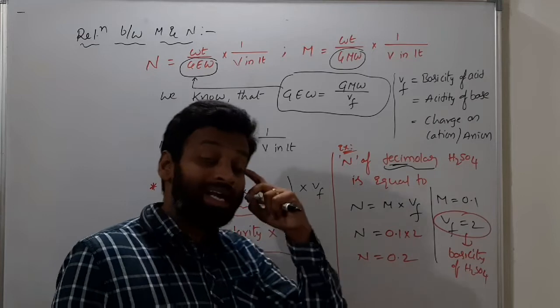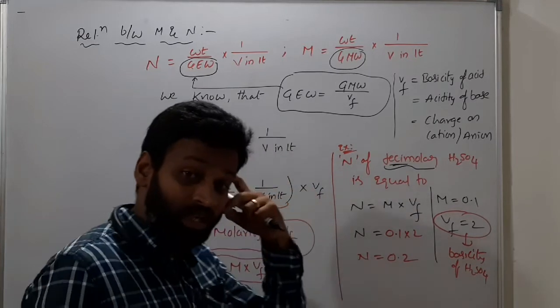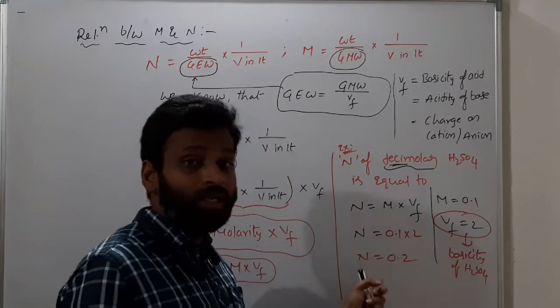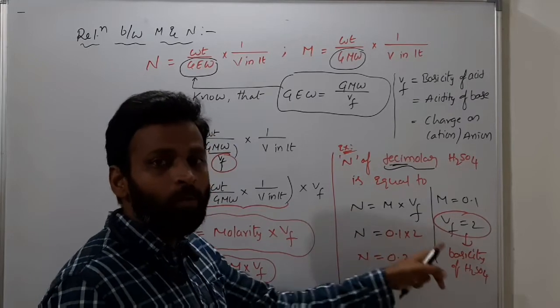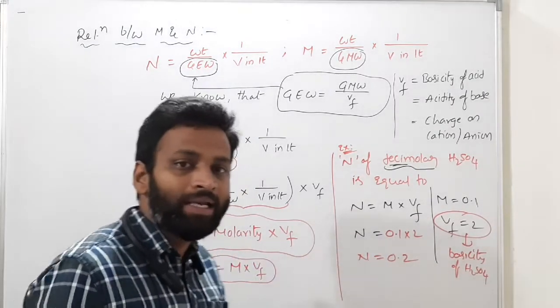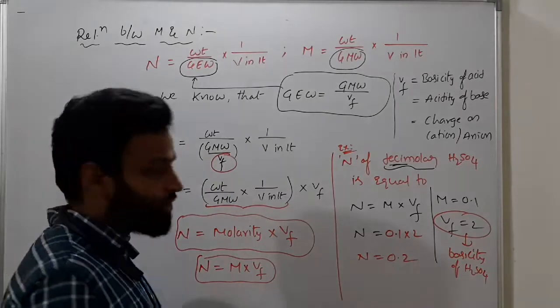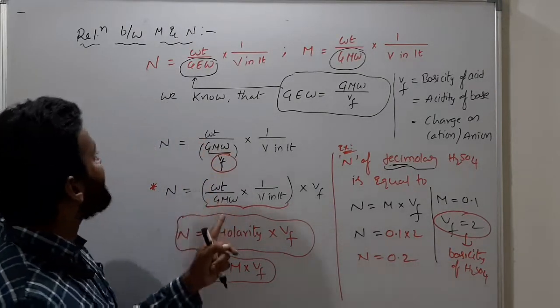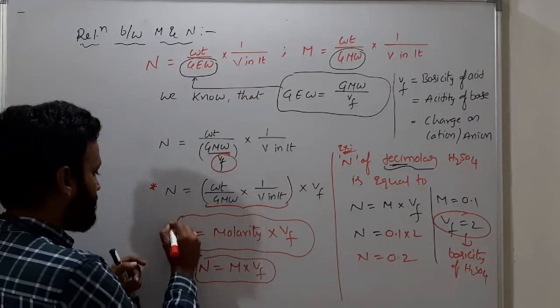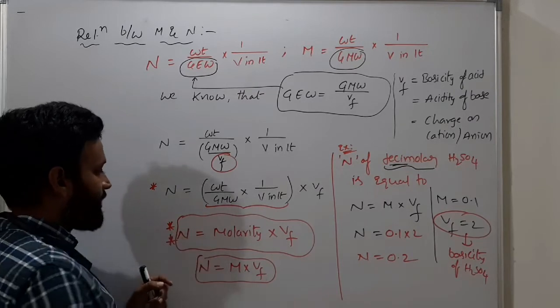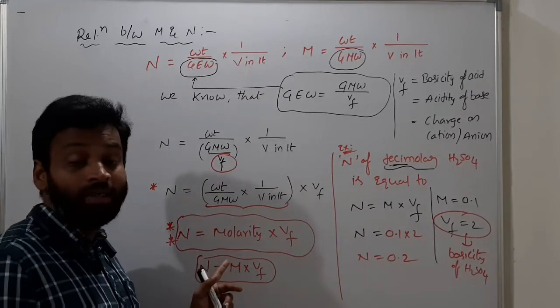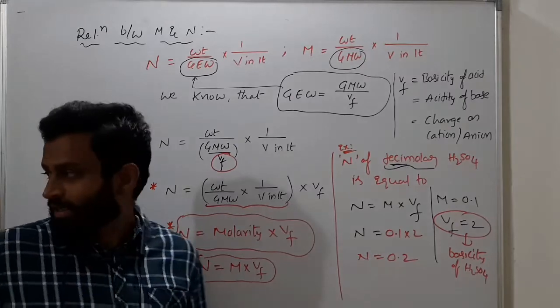Normality is equal to molarity into valency factor. If normality is given and molarity is asked, then molarity is equal to normality by valency factor. So don't get confused. Note all these things. This is the main important relation between normality and molarity.